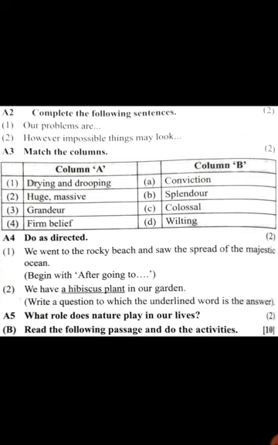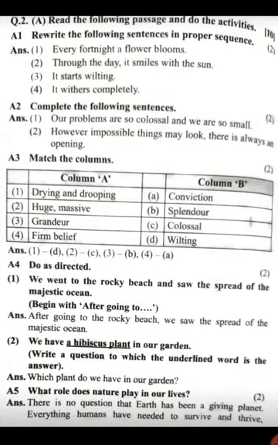We have a hibiscus plant in our garden. The underlined part, a hibiscus plant, is your answer. You have to form a question. आपको क्वेश्चन बनाना है इसका. So question you always make with WH, what, how, who, did. इससे question बनता है. So in this way you have to make a question, and for that question the answer is hibiscus plant.